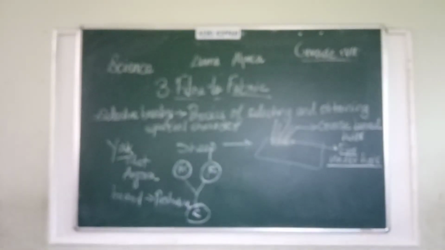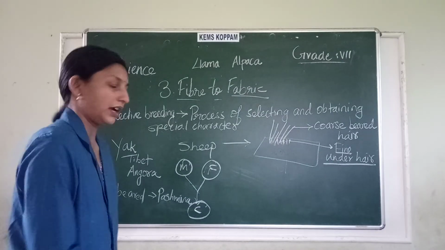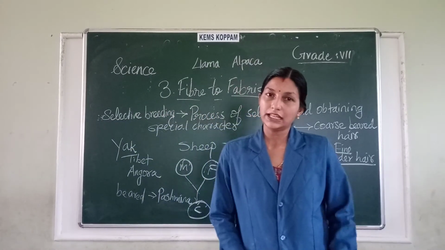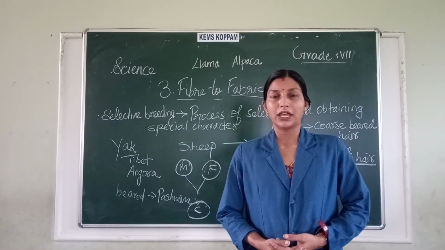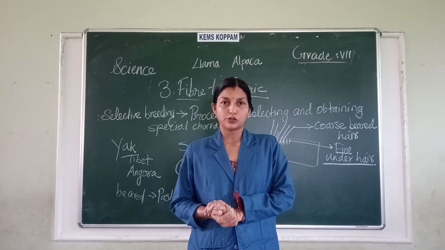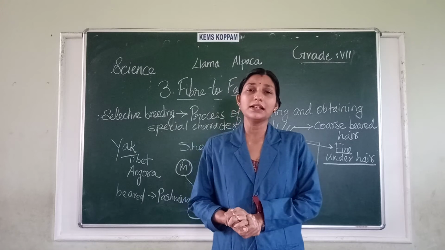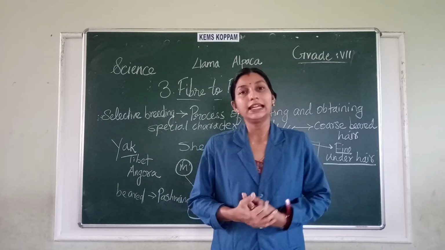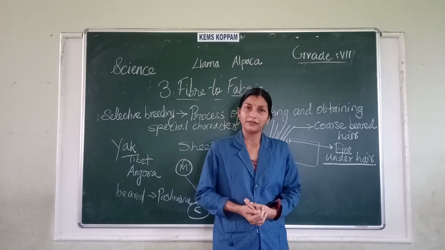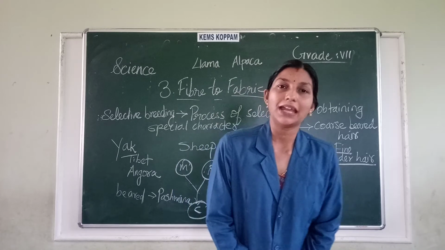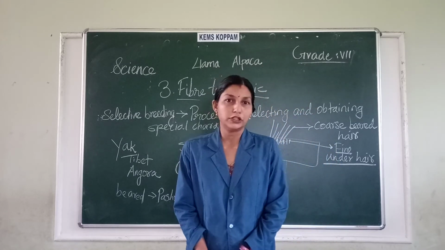Let us one more time revise what we have studied in this chapter. We studied that fibers are obtained from animals and plants. From animals, we obtain fibers like wool, silk, etc. And from plants, we obtain fibers like cotton, jute, etc. Today, we mainly discussed wool.